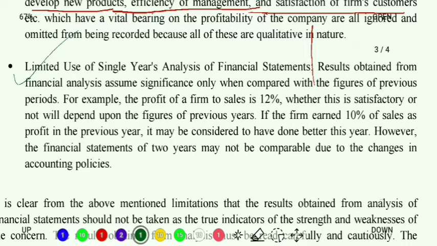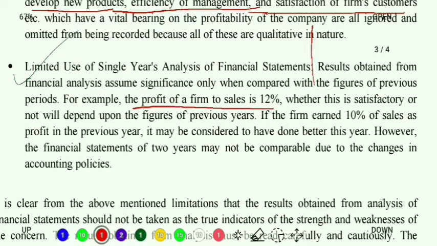I have taken your data and I see that in the first term you scored 75, and in the second term you scored 80. That means your performance is improving. The same thing happens with the company also. Whenever we get some results, we don't understand them unless we compare them with the figures of the previous periods. Let's continue reading. For example, the profit of the firm to sales is 12%. Now whether this is satisfactory or not will depend on the figures of the previous year.